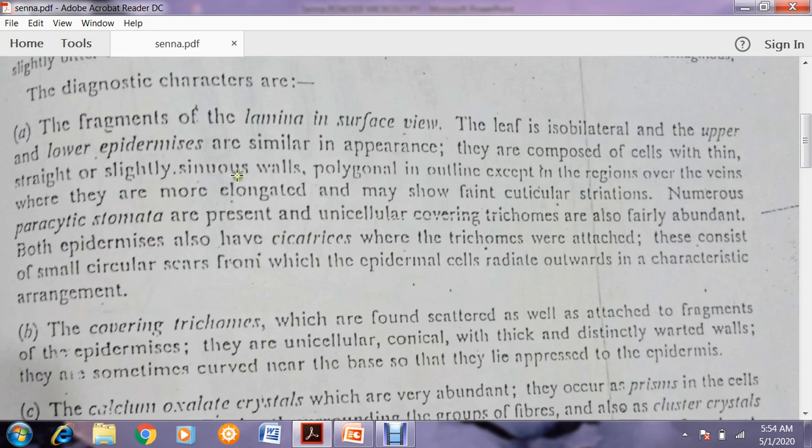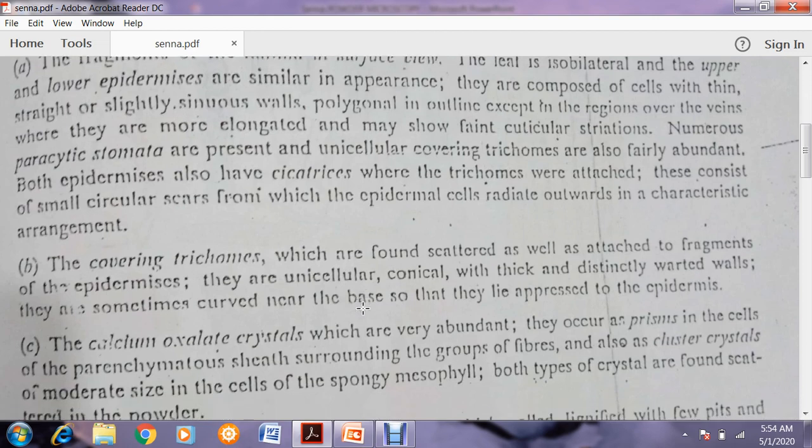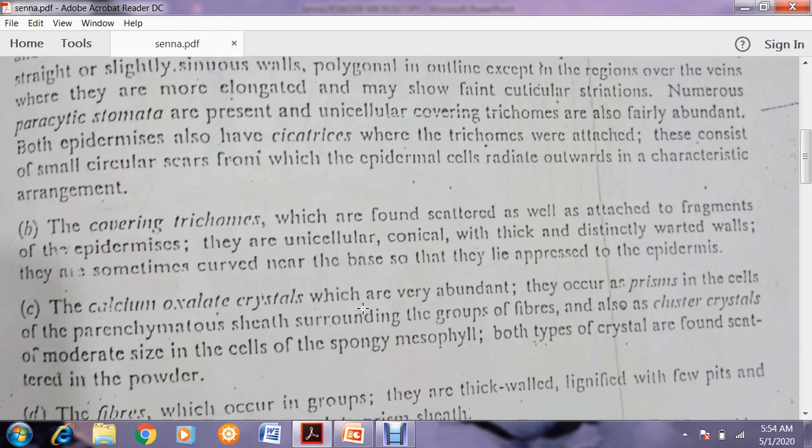So this is the overall complete surface view of the lamina of the leaf, consisting of upper and lower epidermis containing paracytic stomata and covering trichomes. These are the main features which are given in characteristic A. Now we will discuss the B part of the diagnostic characters.